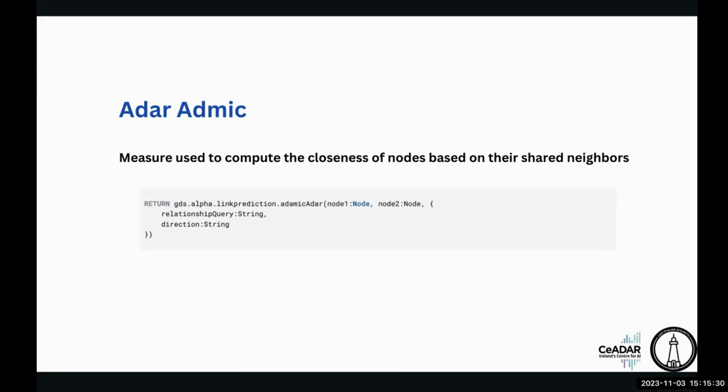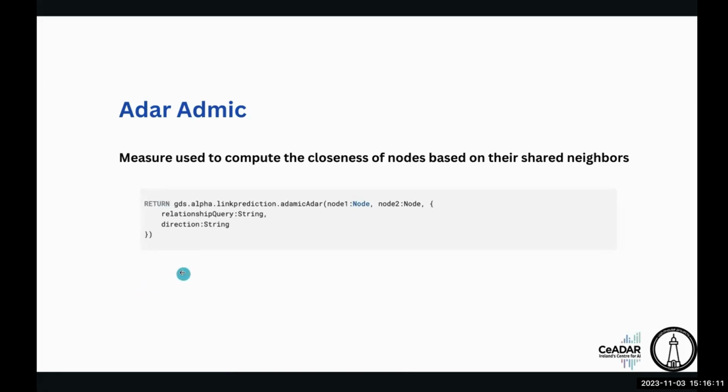When I was implementing this for my use case, I found that preferential attachment was giving very nice scores, around 89 to 90, unlike Adamic Adar, which was giving me around 3. Neo4j has openly said that anything more than 1 indicates very good connections. We don't have an upper limit on the highest score. The higher the score, the more closely connected the nodes are to each other.